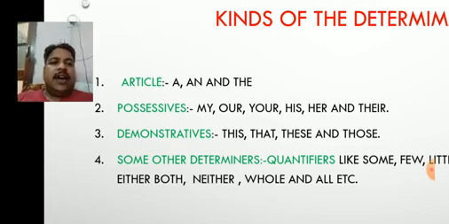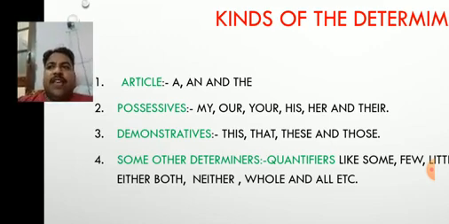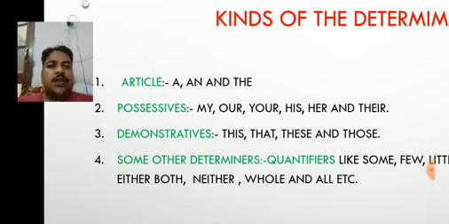Next determiners are possessives. I hope you understand what possessives are. They are taken from pronouns like my, our, your, his, her, and their. My is used for the speaker himself. Our is used when speakers are more than one, and your is about the person to whom he is talking. His for gents, her for ladies, and their for all the plurals.